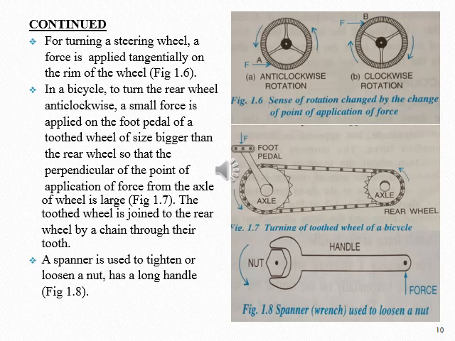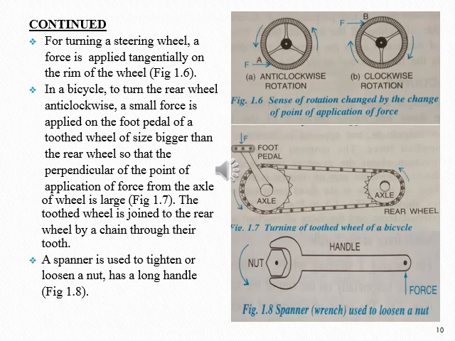For turning a steering wheel, a force is applied tangentially on the rim of the wheel in figure 1.6. The sense of rotation of the wheel is changed by changing the point of application of force without changing the direction of force. In figure 1.6a, when a force is applied at point A, the wheel rotates anticlockwise. While in figure 1.6b, the wheel rotates clockwise when a force F is applied in the same direction at point B of the wheel.